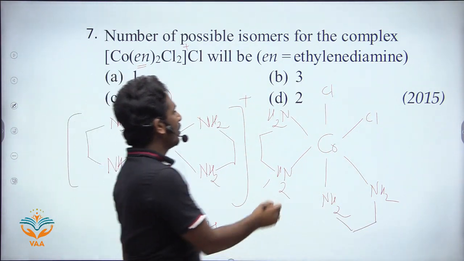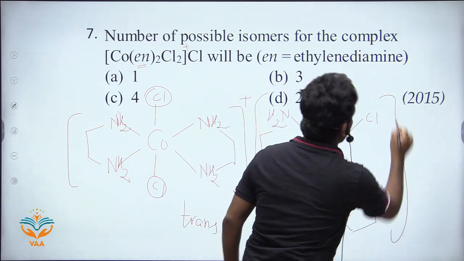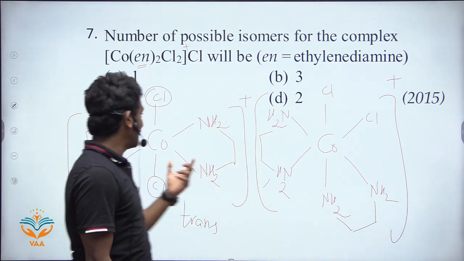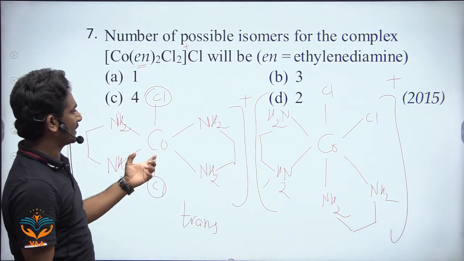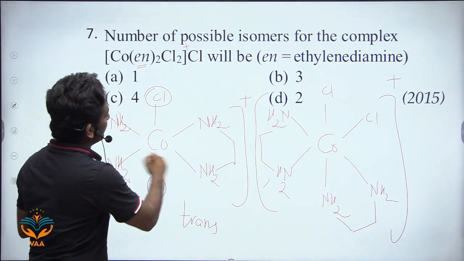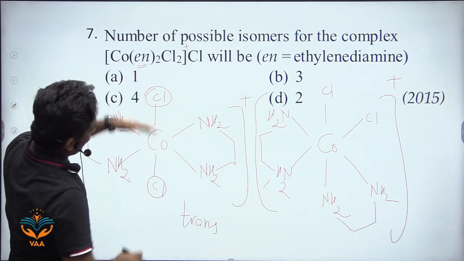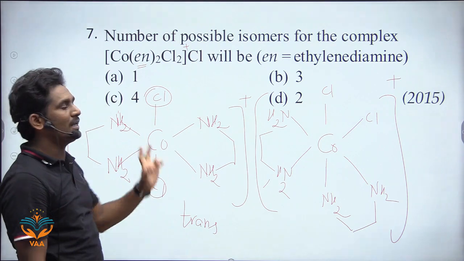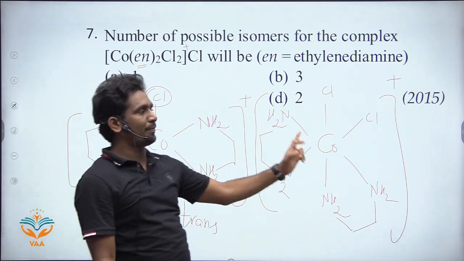Out of these two, which is optically active? This trans one is optically inactive because there is a plane of symmetry. It reflects here. So it is optically inactive, but the cis one is optically active, because of no symmetry.